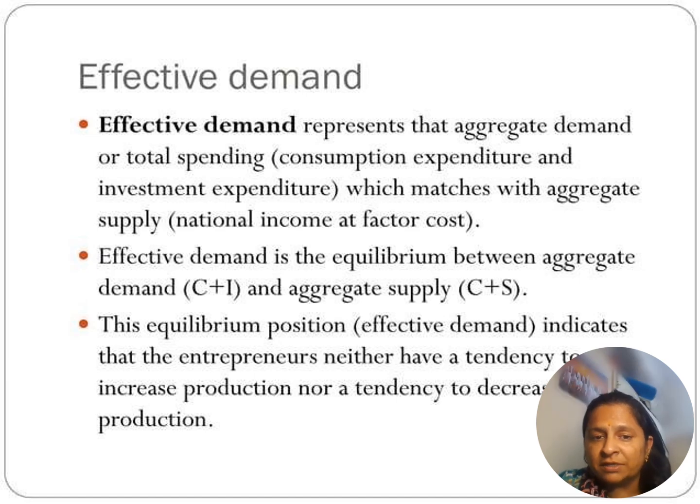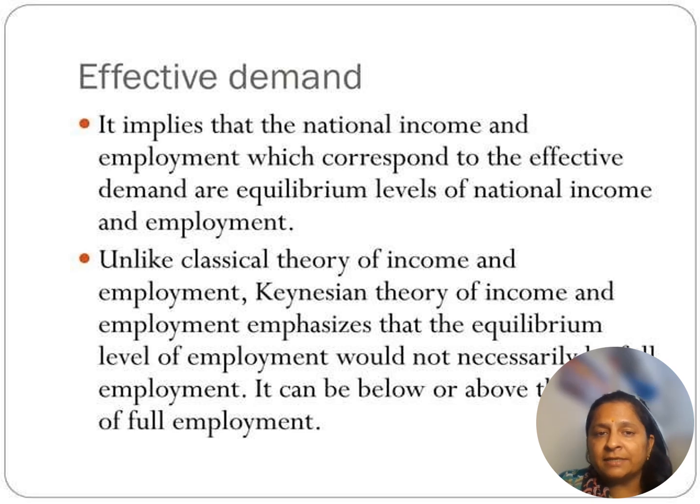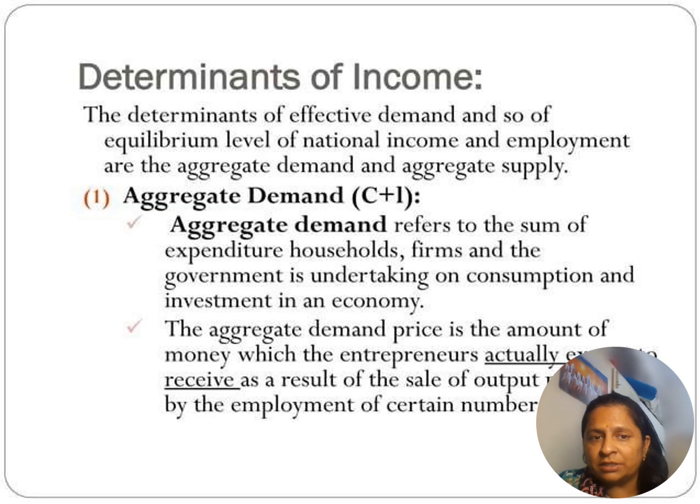Equilibrium position means effective demand equals aggregate supply, and it implies that the national income and employment corresponding to the effective demand are in equilibrium. If there is effective demand, it means there is a balance in national income and employment. And in classical theory they are sort of temporary phenomena. So Keynes says that equilibrium is there and full employment is also there. Now Keynes says, what are the determinants of income? Income determinants are